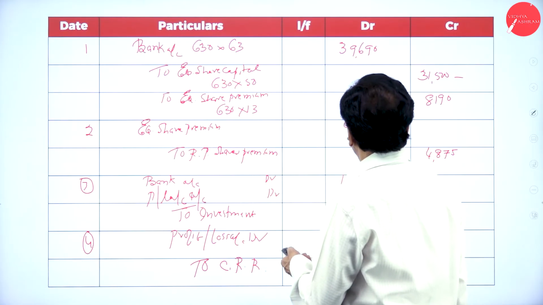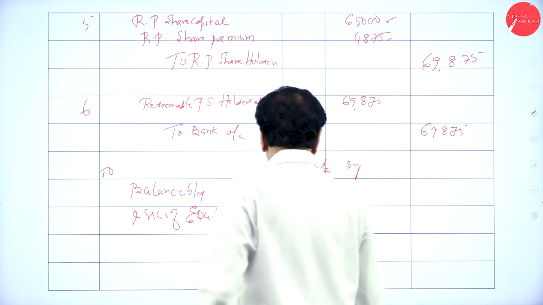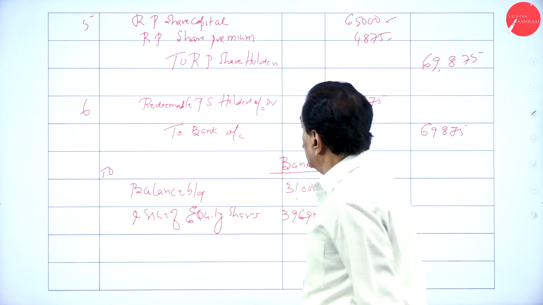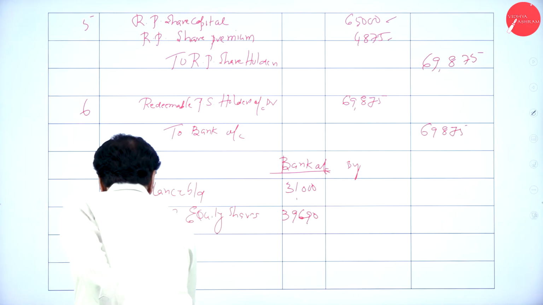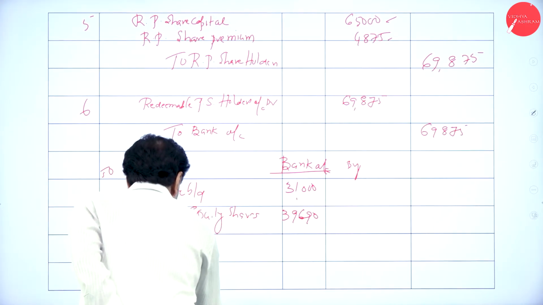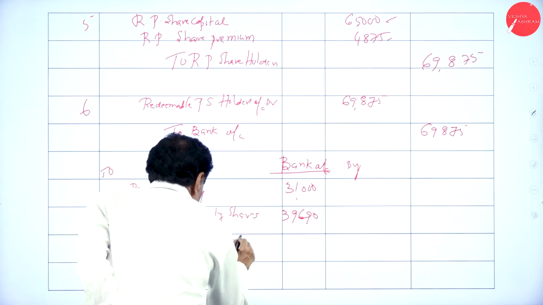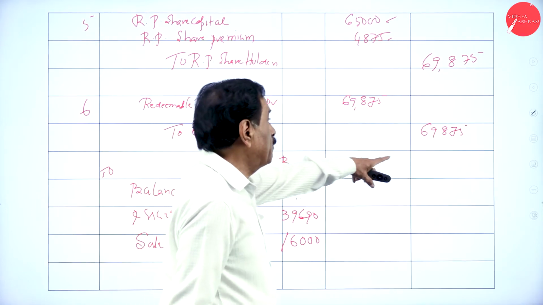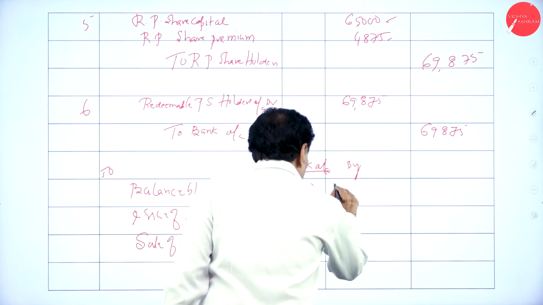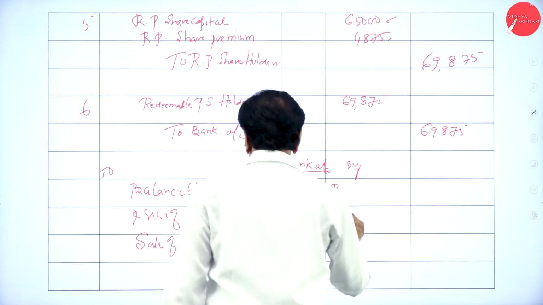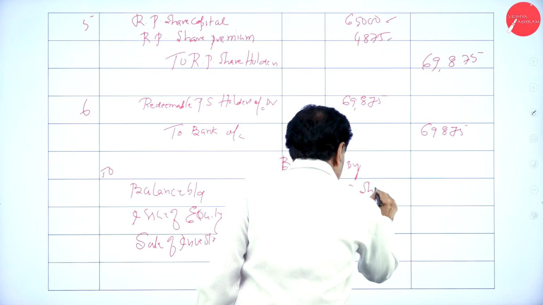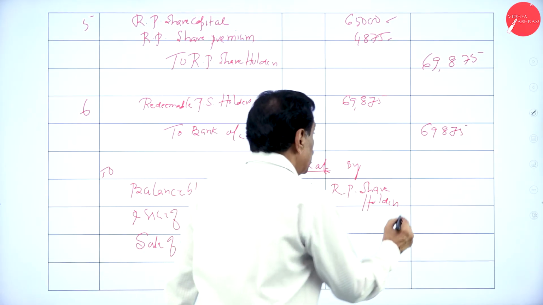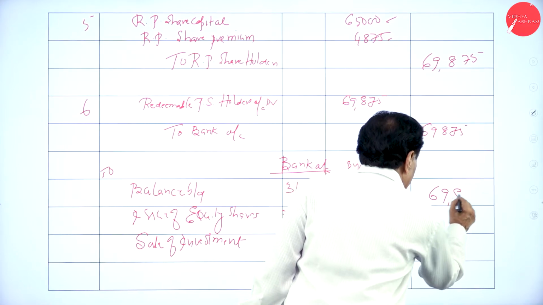Then sale of investment 16,000. How much is payable? 69,875 to redeemable preference shareholders.